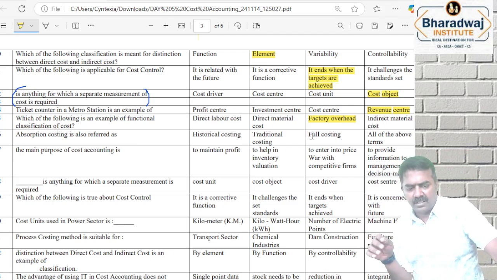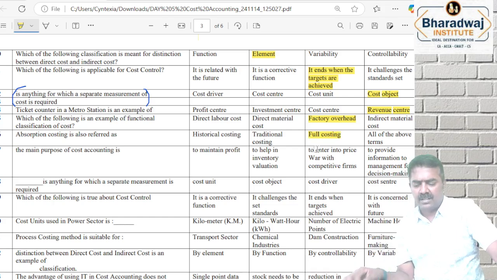Absorption costing is known as full costing. In full costing, both material and both fixed and variable overheads will be included. That is called as what? Full costing.